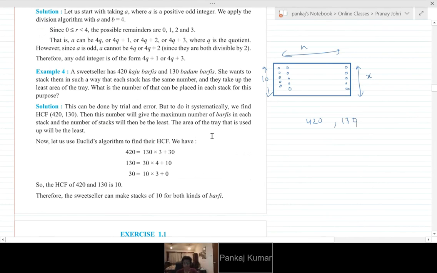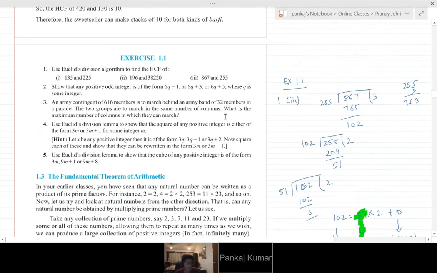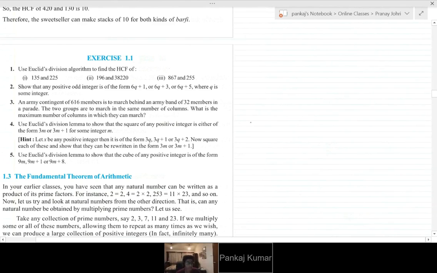Let's do an exercise question relating to the same theme. Third question. An army contingent of 616 members is to march behind an army band of 32 members in a parade. The two groups are to march in the same number of columns. What is the maximum number of columns in which they can march? Can you simplify this for me? What is the question saying?